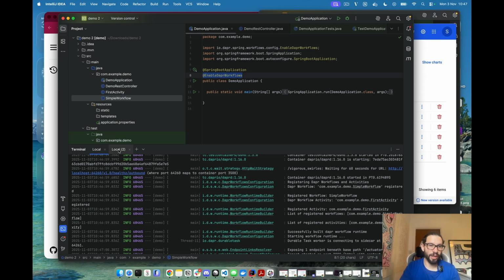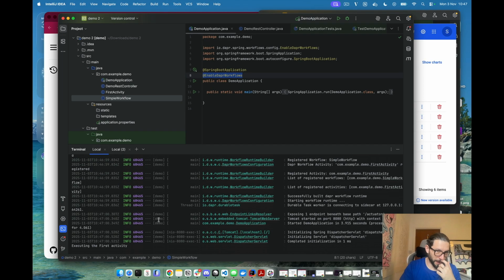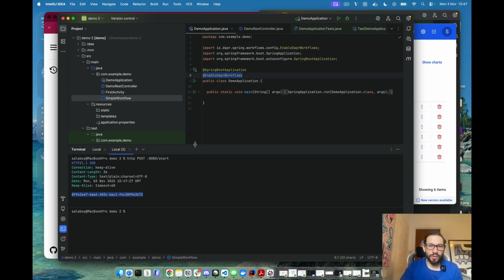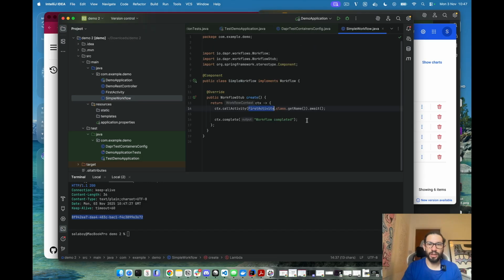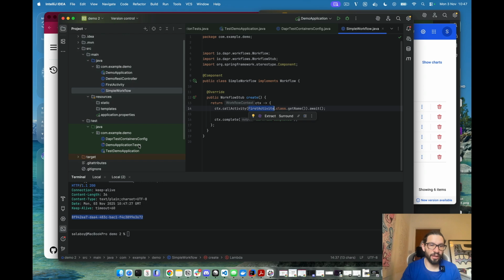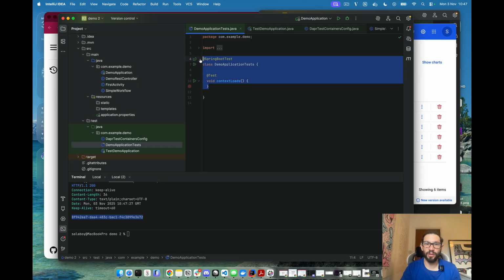Right, so now if I open the window just to send a request, I can send the same request that I've sent before. And now I got the workflow instance that is actually executing the first activity and then completing. So that's the most simple workflow that we can write. We can of course extend now the workflow definition and iterate over this by adding more call activities or even waiting for external events. And then basically keep building the application and writing tests. Here in this case, we will be adding more tests into the Spring Boot tests by just calling the application APIs and validating that the workflows have been executed.